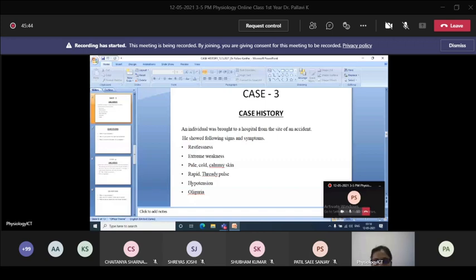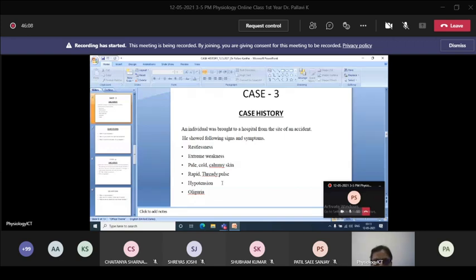Because of that, he may land up in hypotension, that is decreased blood pressure. When there is decreased blood pressure, the body will try to get the blood supply somehow. So the pulse will become rapid and it is a steady pulse because the cardiac output is less.